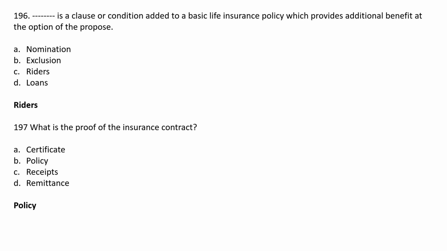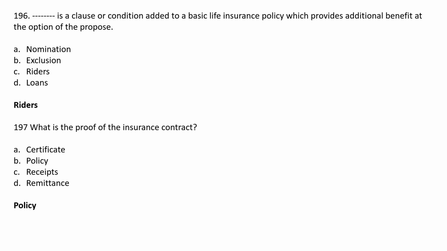Suppose you have taken the life insurance policy, but simultaneously you will also get covered for your illness. If you are hospitalized for any of the diseases mentioned in the insurance policy and you take the benefit of that, that is called a rider, and you have to pay an extra premium for this. So rider is a clause or condition added to a basic life insurance policy which provides additional benefit at the option of the policyholder.